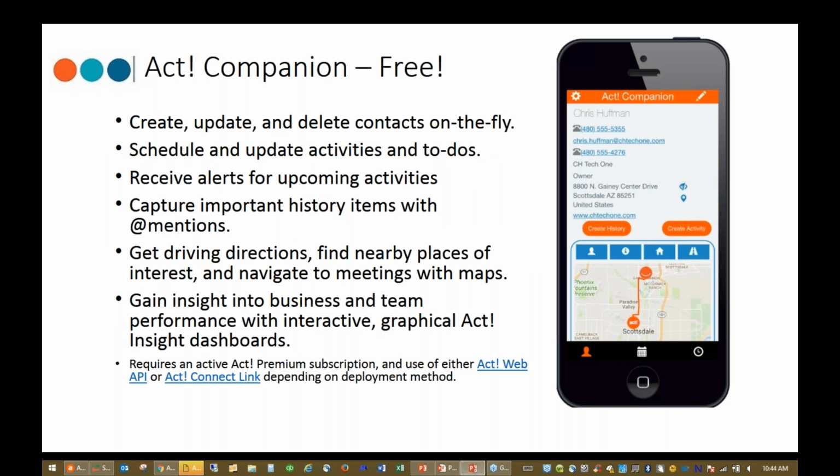You can create, update, and delete contacts. You can add your activities and to-dos. You get upcoming alerts. It does allow you to create some history. When you're talking, let's say you talk to this person, you want to create a history item in that particular contact record. As you see on this particular slide, it gives you driving directions, so how you would drive and get to that particular person. This is pulling your contacts from the ACT database.